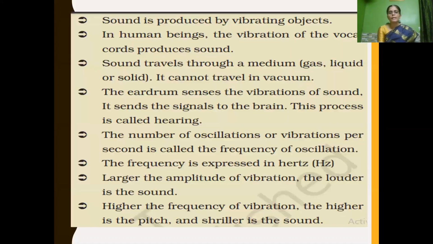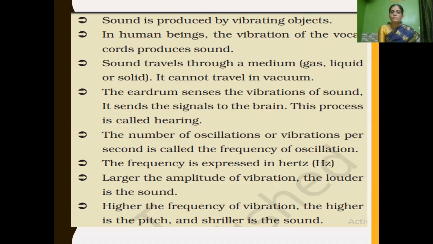So children, till now we have learned that sound is produced by vibrating objects. In human beings, the vibration of the vocal cords produces sound. Sound travels through mediums like gaseous, liquid, or solid. It cannot travel in vacuum.